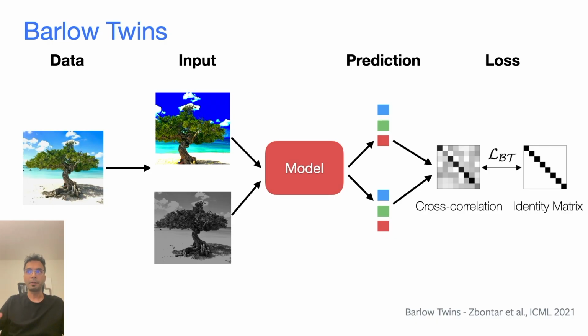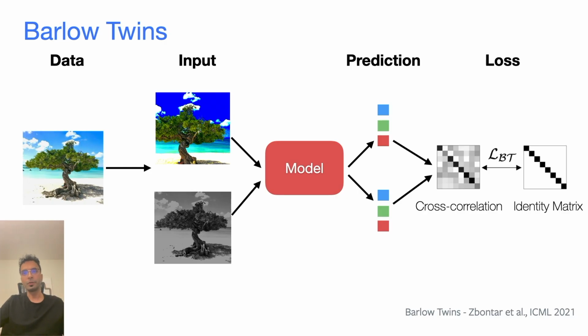By just having this loss to train the model, we can update the model such that the next time it sees both of these inputs, the predictions it's making on both have minimized their redundancy. The final model that we get out of this can recognize this tree under different viewpoints, whether it's dark, whether it's zoomed in, whether it's cropped differently. And it can also group together different trees. So it can recognize the fact that a coconut tree and this particular tree are actually similar.